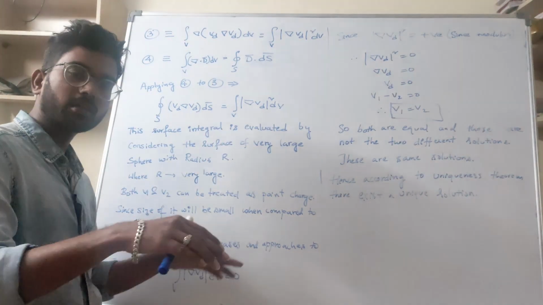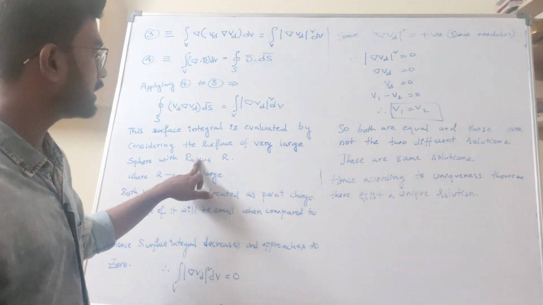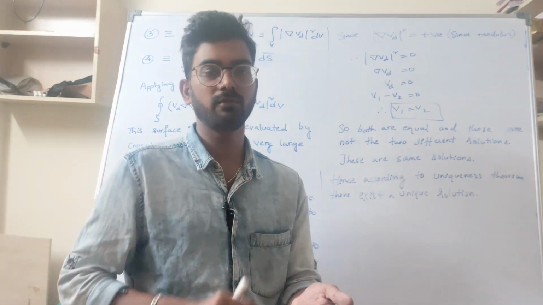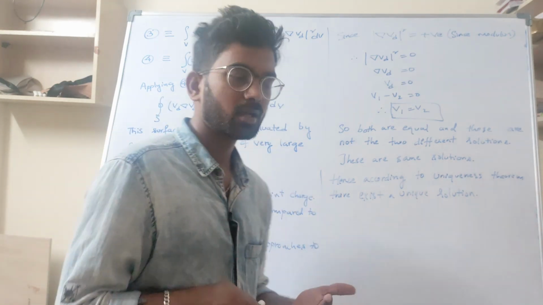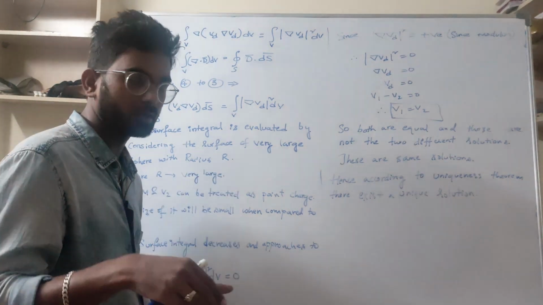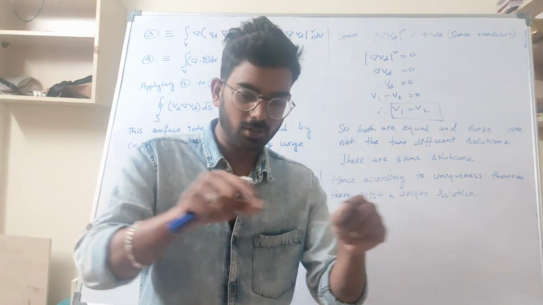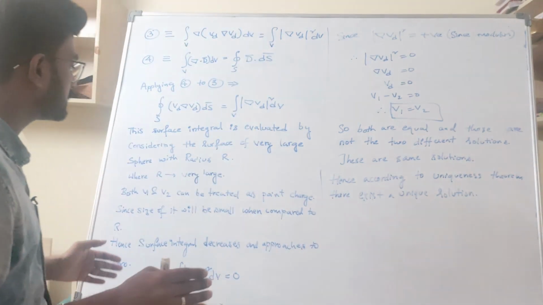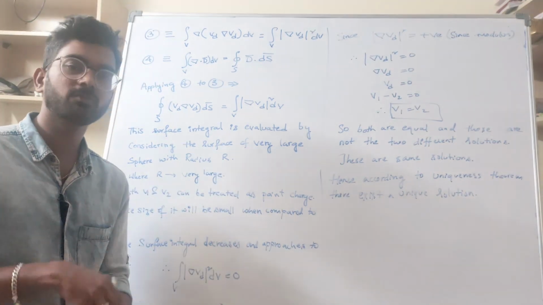For the surface integral, you are taking a bounded body, no? The bounded body has a radius r. The surface was large when compared to the points inside. The points inside are V1 and V2, correct? V1 dash and V2 dash are on the surface, while V1 and V2 are inside the surface. After taking V1 and V2, it is a point charge. Those are small when compared to the surface area. The area was very large, so the radius was very large compared with these point charges.